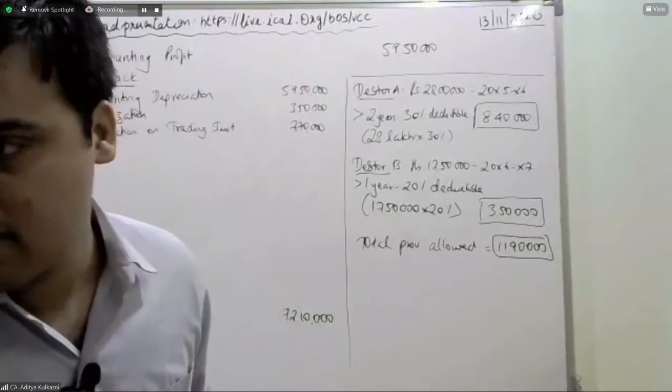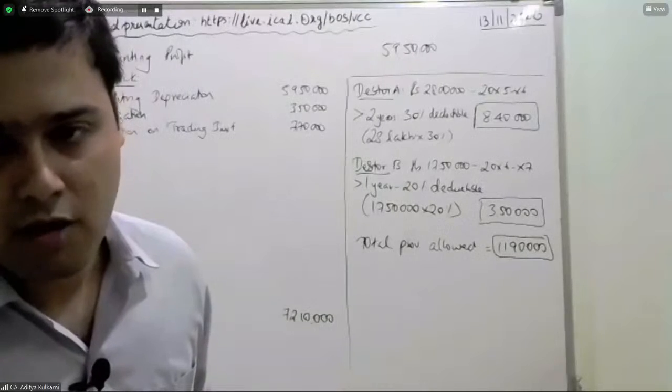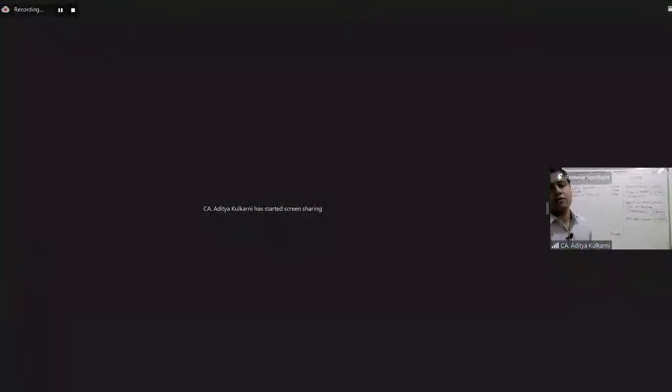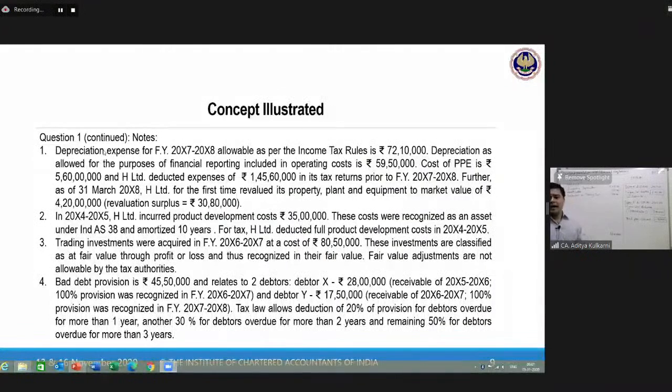Okay. So with this, let us come to the problem now. Bad debt provision is 45,50,000. And it relates to two debtors. Debtor X, 28 lakhs. 100% was recognized in X6, X7. That means in the last year, this debtor has been fully written off. Provision has been created entirely in the last year. So for financial accounts, nothing is in respect of this debtor.